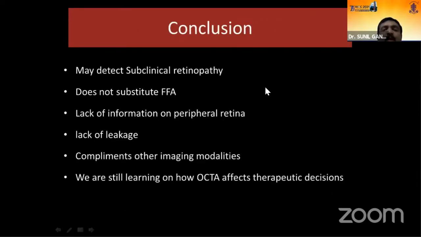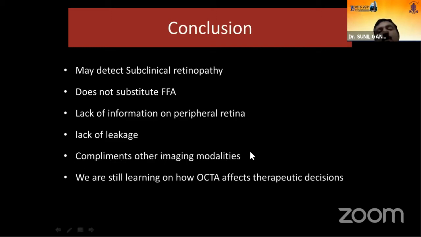So in conclusion, OCTA can detect diabetic retinopathy in the subclinical stage itself, and it does not substitute fluorescein angiography. One limitation is that the extreme peripheral retina sometimes may not be visualized with OCTA. There is a lack of leakage, so the vascular network can be better appreciated. It complements the other imaging modalities.